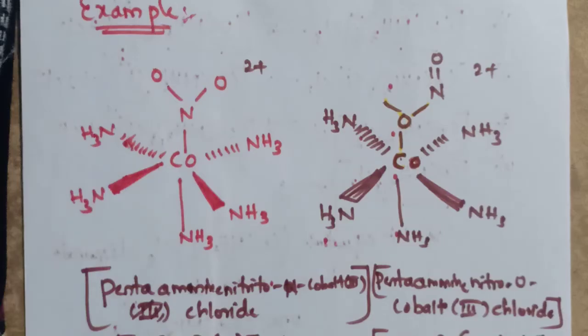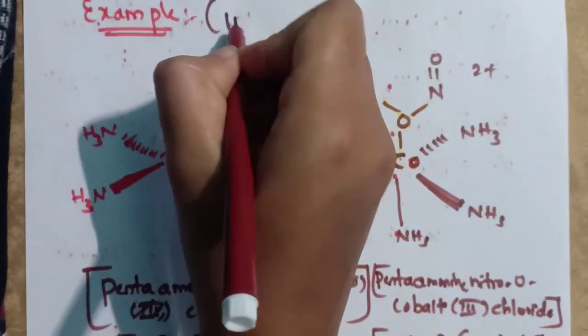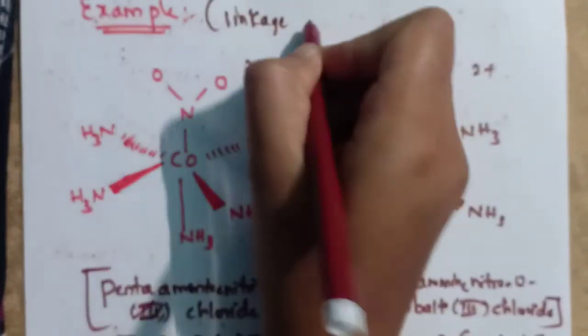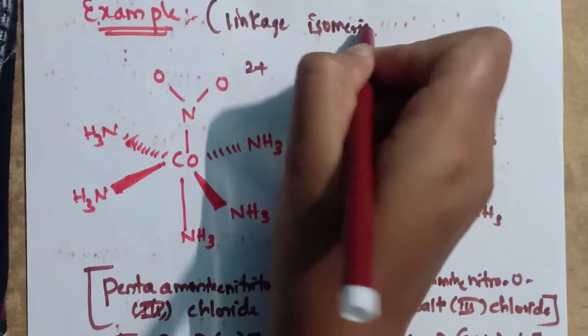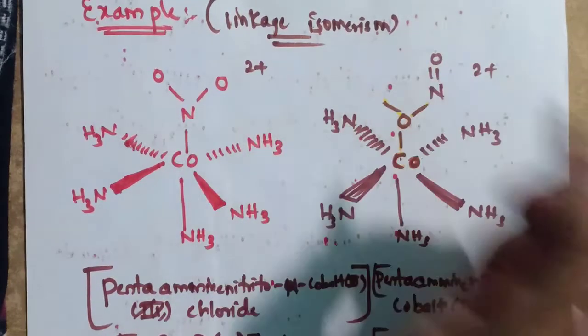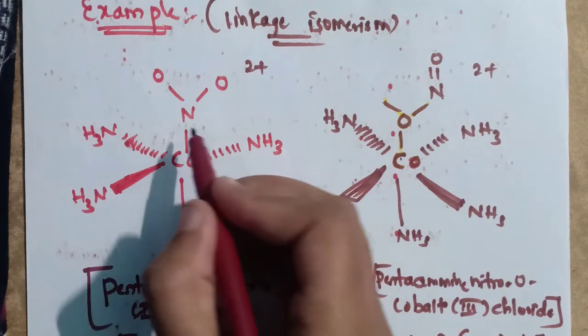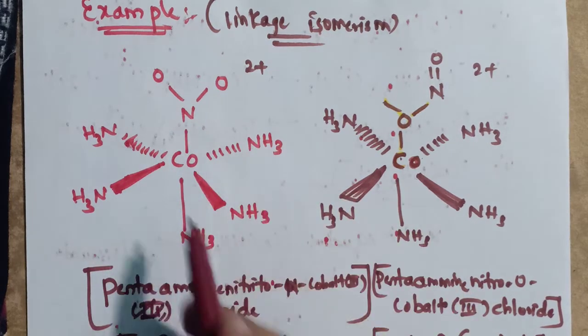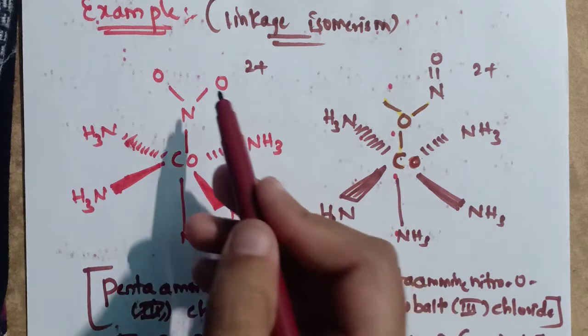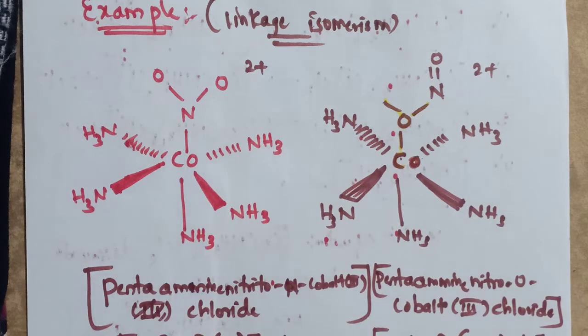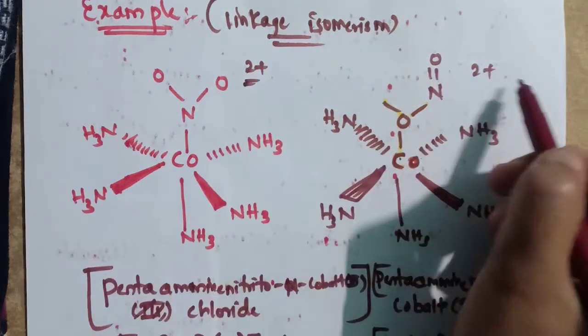Here, if you take the example for linkage isomerism, I have said that it will occur in the ambidentate ligands. We will consider the example of the NO2 group. Here it is a complex, also having a +2 charge on the complex. I have mentioned it here.